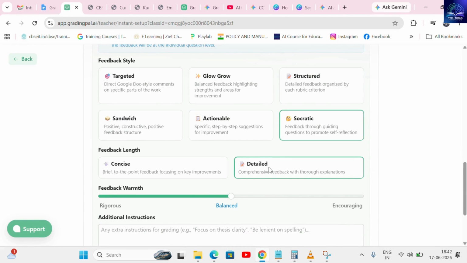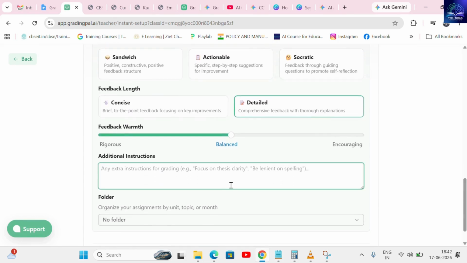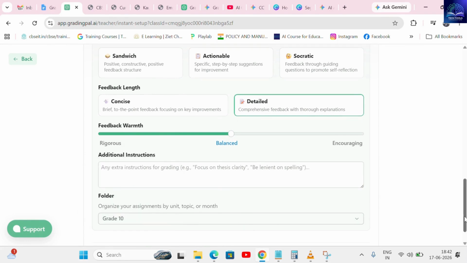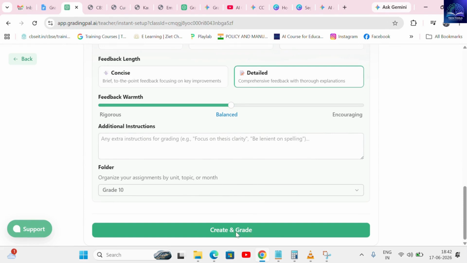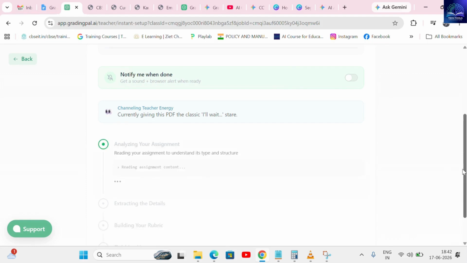If you need special parameters met, teachers can provide additional customized instructions directly to the AI. And the true beauty of this software is that if you want to store the complete assignment feedback together under a single file, it saves it right to your cloud storage. Once everything is calibrated, just click Create and Grade, and the platform handles the rest.